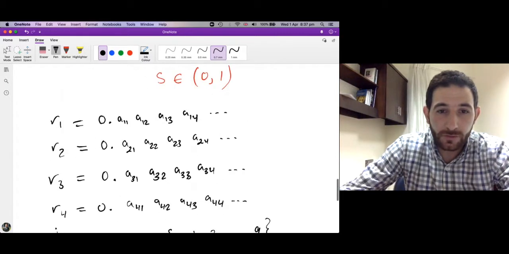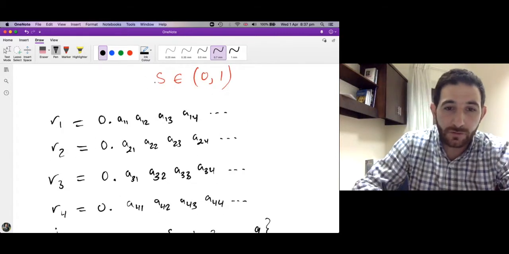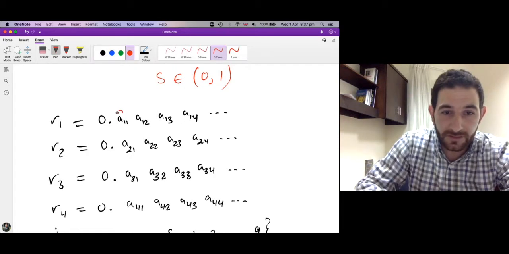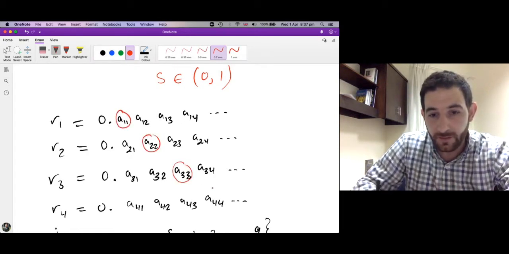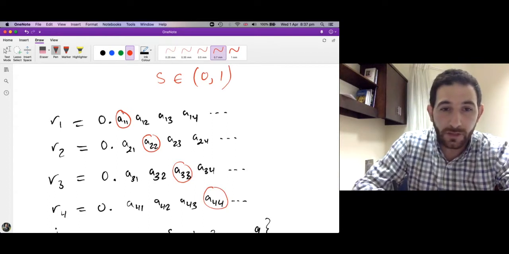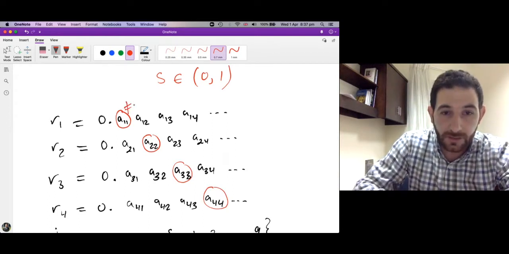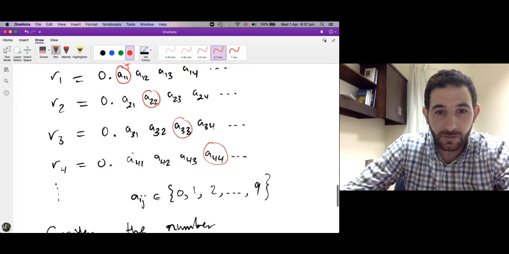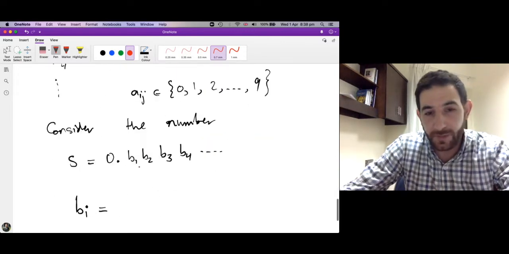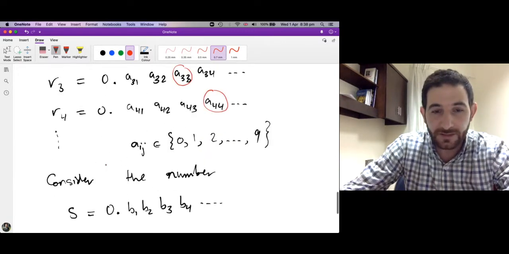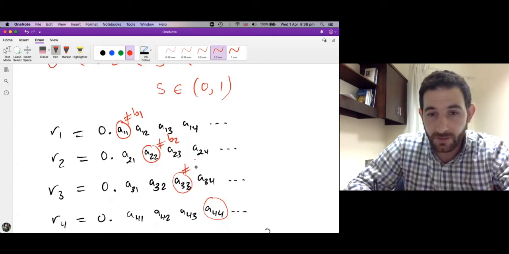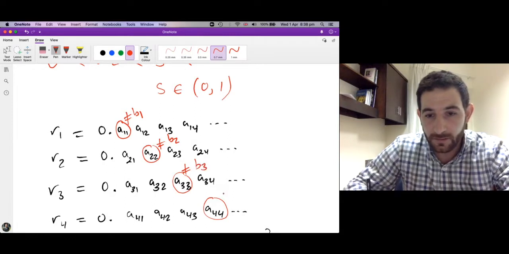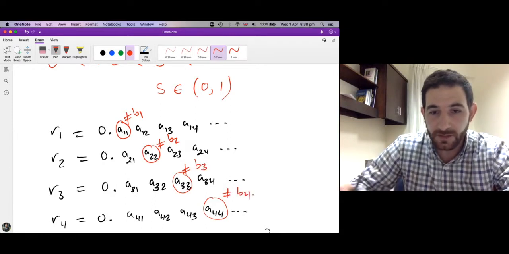You want B1 to be different from A11. So we look at the diagonal: A11, A22, A33, A44. We want A11 to be not equal to B1, where B1 is the first place of the decimal expansion of S, and we want A22 to be not equal to B2, and this not equal to B3, and this not equal to B4, and so on.